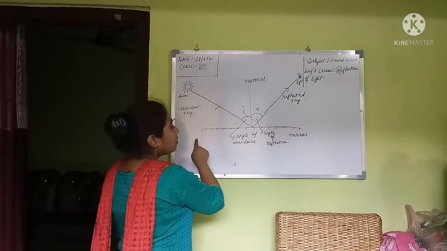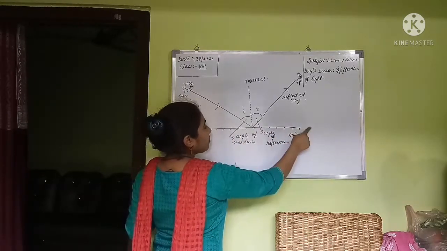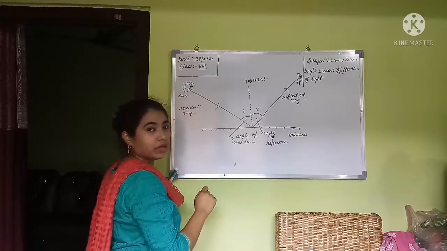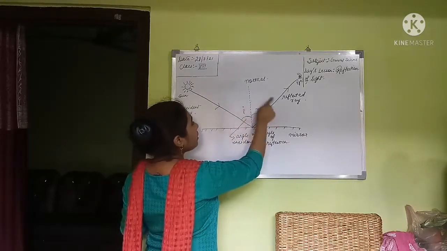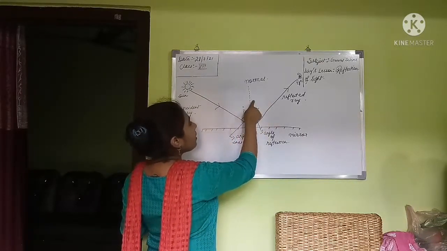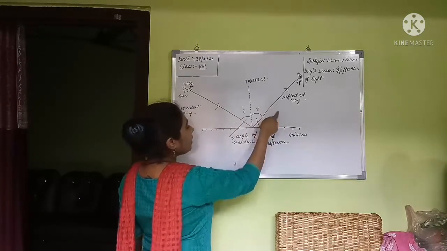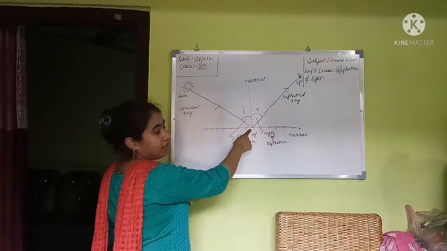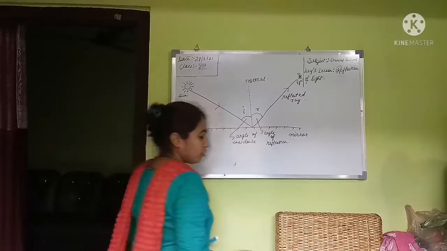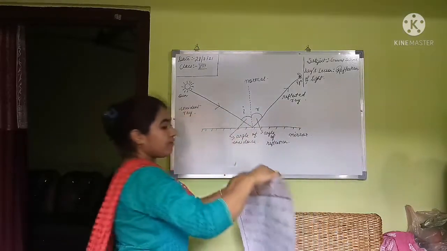That is, all these three, the incident ray, the normal and the reflected ray, all three lie on the same plane. Okay, this is our first law of reflection.